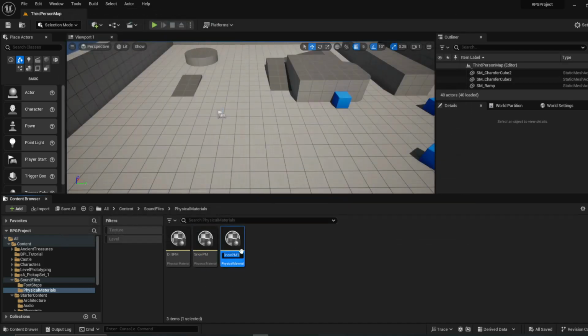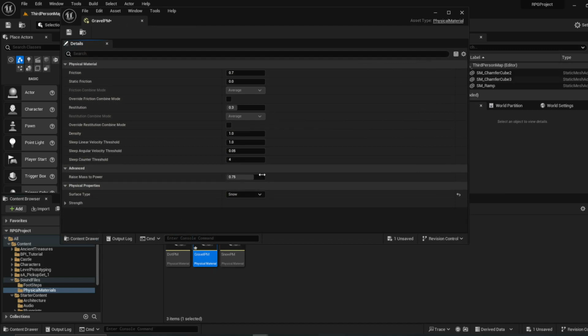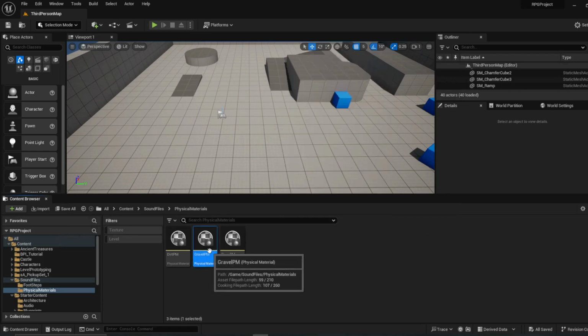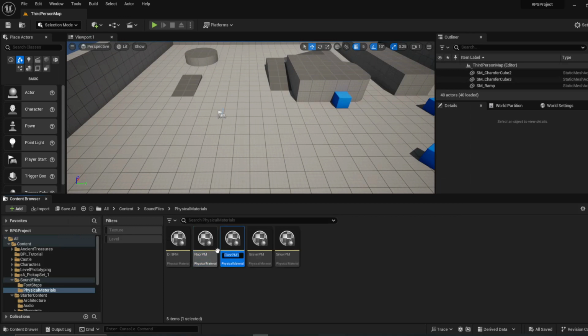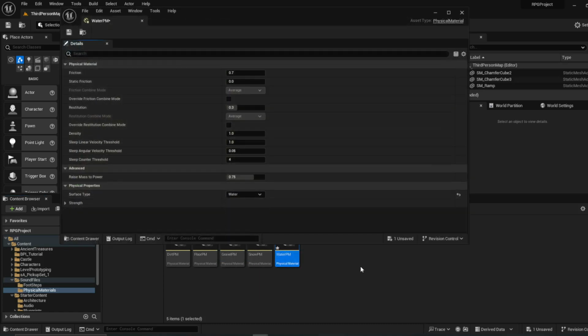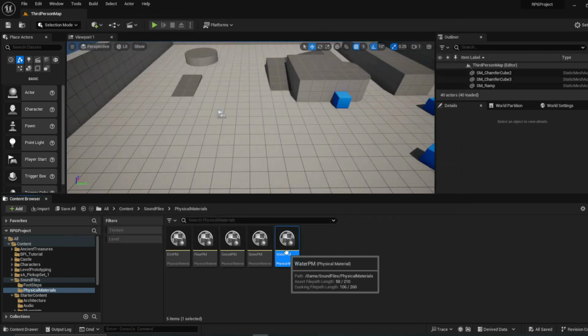Duplicate, gravel PM, save, close, floor PM, water PM, wood PM.